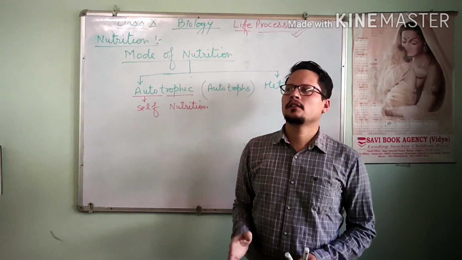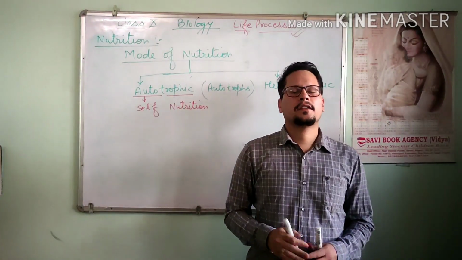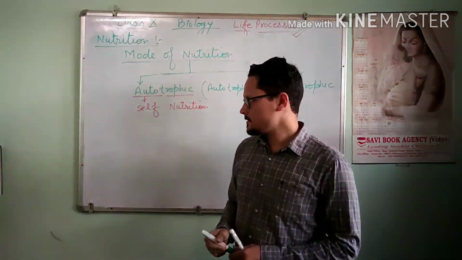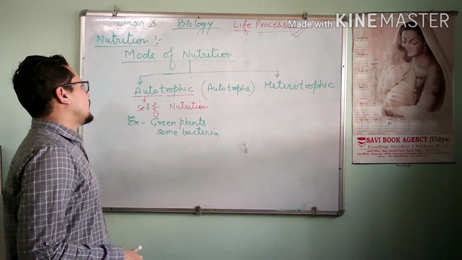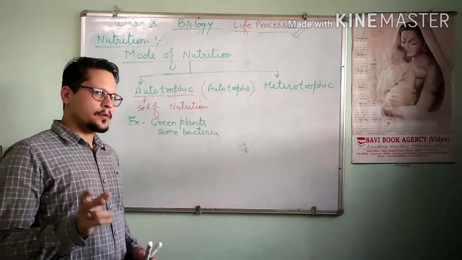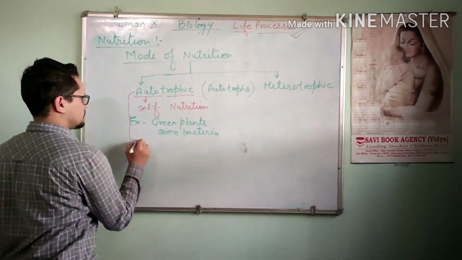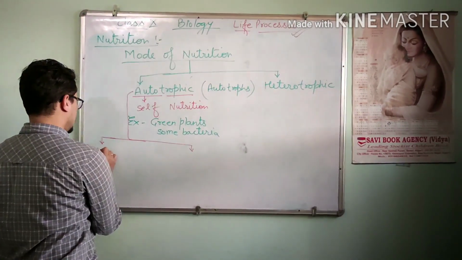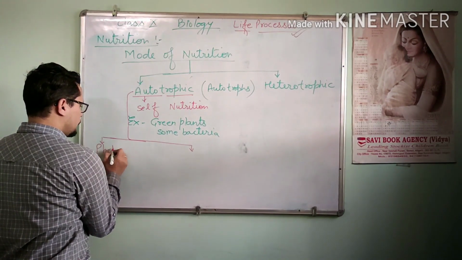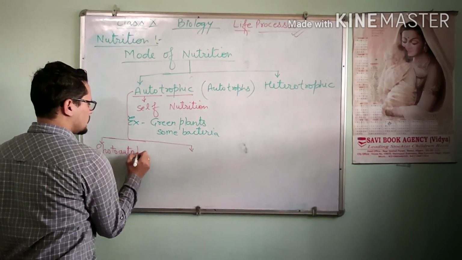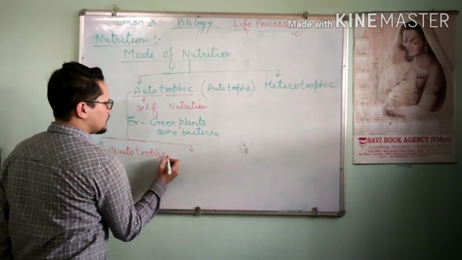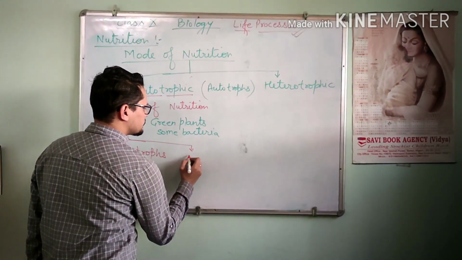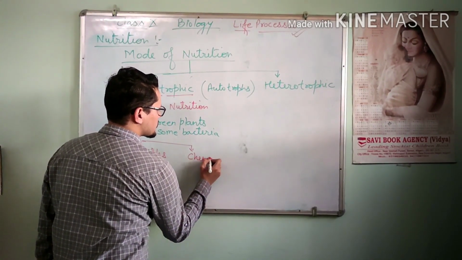We have studied the green plants and photosynthesis in previous classes. Now students, I'm dividing autotrophs into two parts: photoautotrophs and chemoautotrophs.